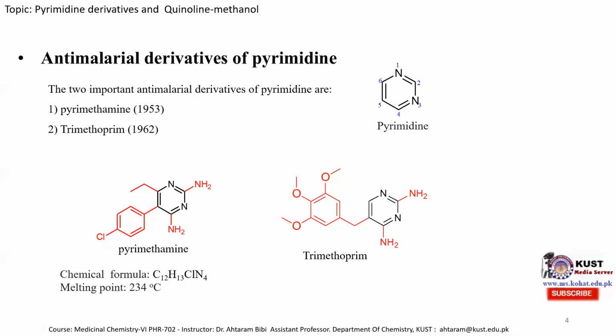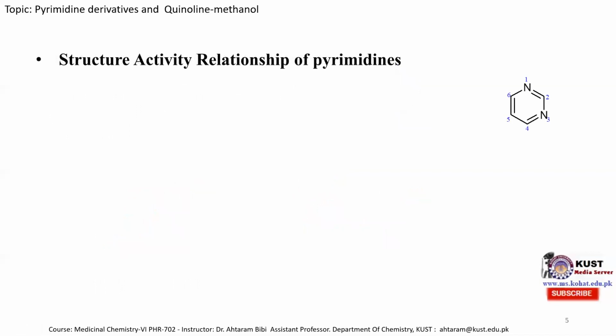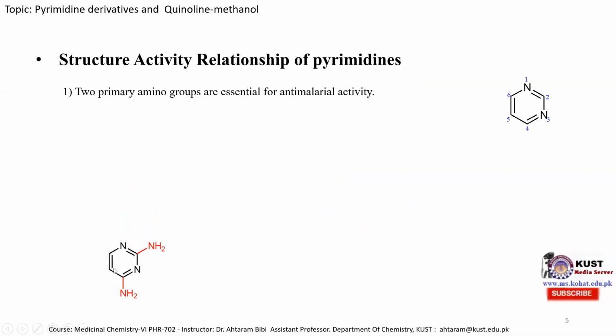We'll discuss first the structure activity relationship of pyrimidine derivatives. This is the structure of pyrimidine, and two primary amino groups are essential for anti-malarial activity. These are the two primary amines at position 2 and 4. So these two primary amines are necessary for anti-malarial activity.